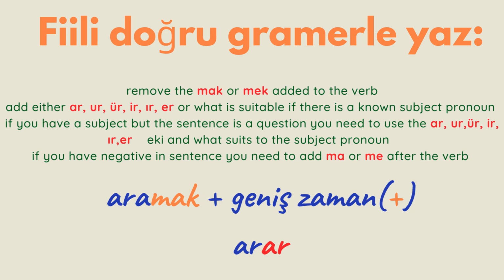Fiili doğru gramerle yaz. Aramak, geniş zaman, positive. The first thing I have to do, remove mak or mek from the verb. It becomes ara. It's in geniş zaman and it's positive. So it becomes arar.